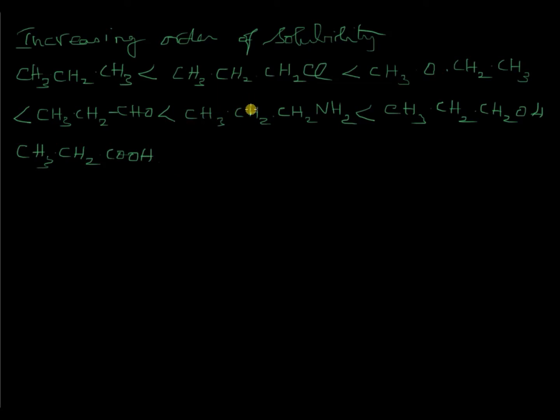Here it is based on the fact that the molecule should be able to form hydrogen bonds with water to be soluble in water. So based on the understanding of hydrogen bond, we could arrange the given set of molecules in the order of increasing boiling point or increasing solubility.